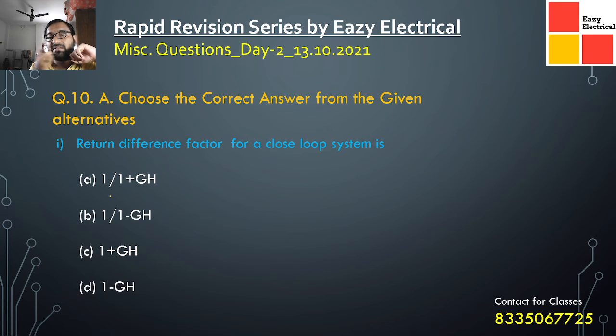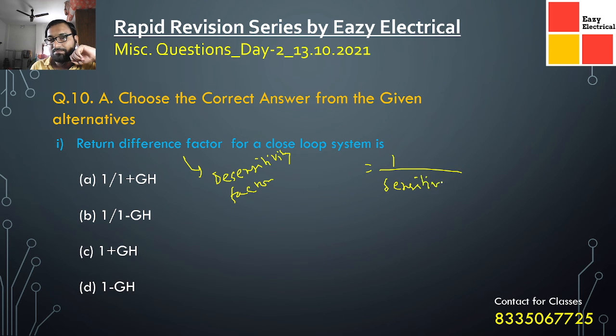Okay, now coming to the next question, the return difference factor. The return difference factor is also called the desensitivity factor. The desensitivity factor is basically 1 by the sensitivity factor. Sensitivity is basically output by input.